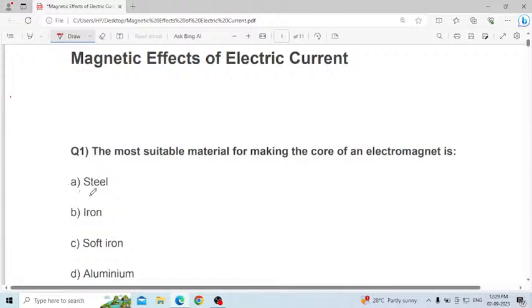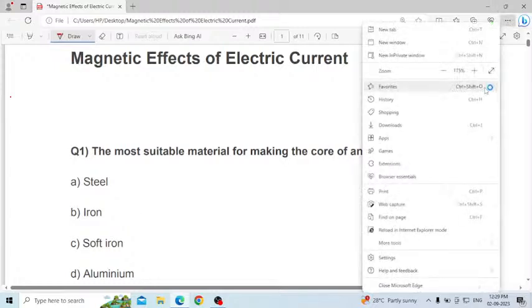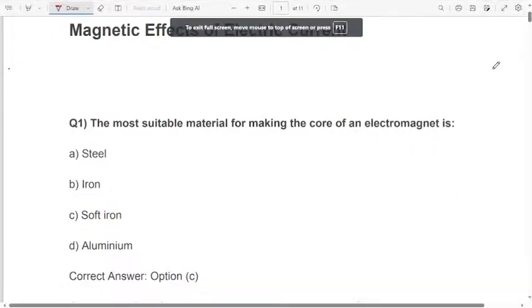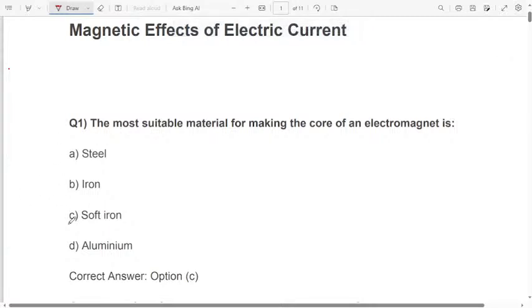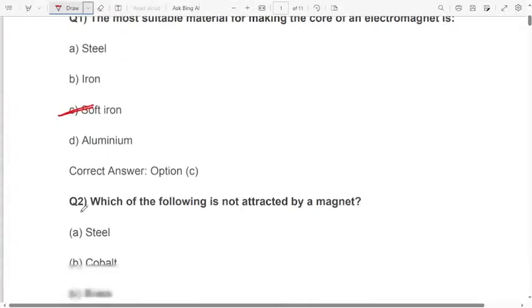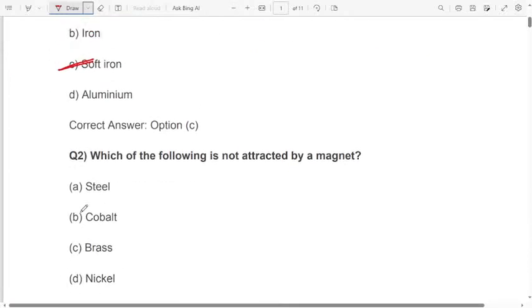First option steel, second option iron, third option soft iron, fourth option aluminum. Tell me the correct answer here. The correct answer for this question is option C, soft iron. The most suitable material for making the core of an electromagnet is soft iron. Let us move to the next question.